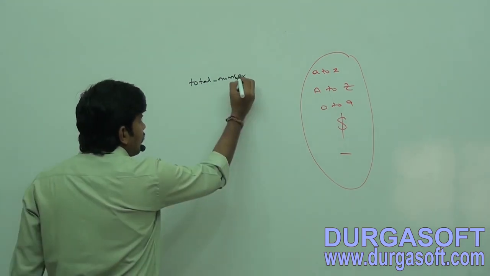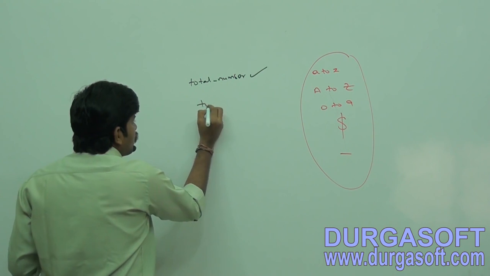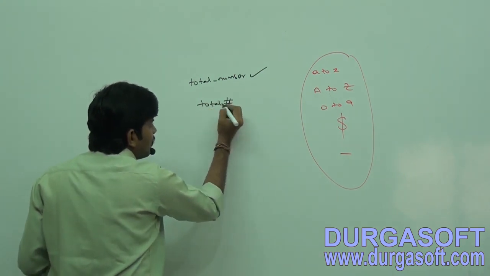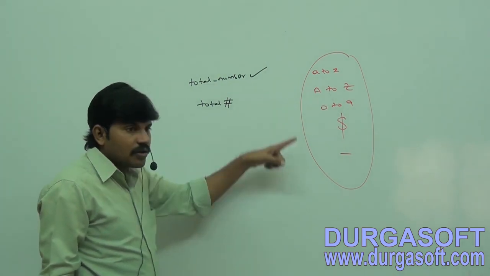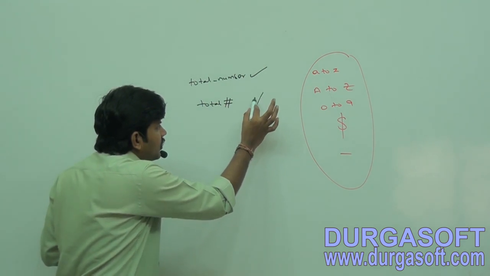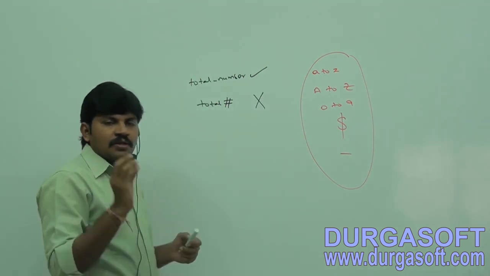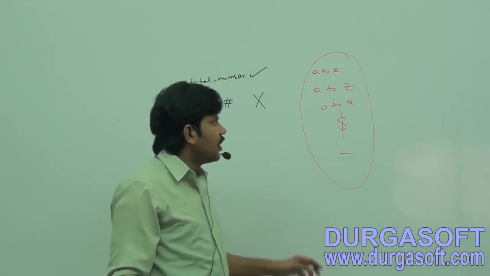Total underscore number is valid, because I am using only these symbols, no problem at all. Total hash symbol, is it valid or invalid? Invalid, because the hash symbol we can't use. It is not in the allowed list of characters, right? Which characters are allowed in Java identifiers? Compulsorily, you should have clarity, right?